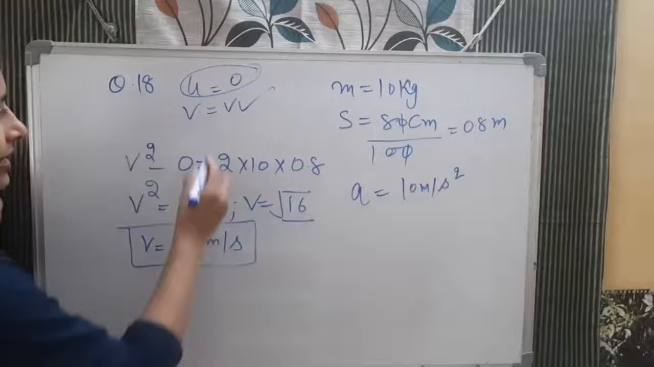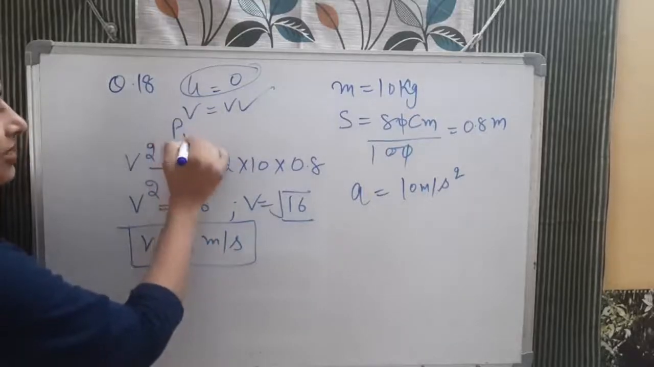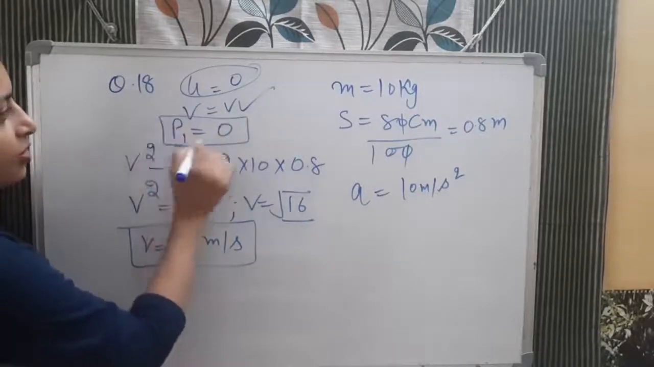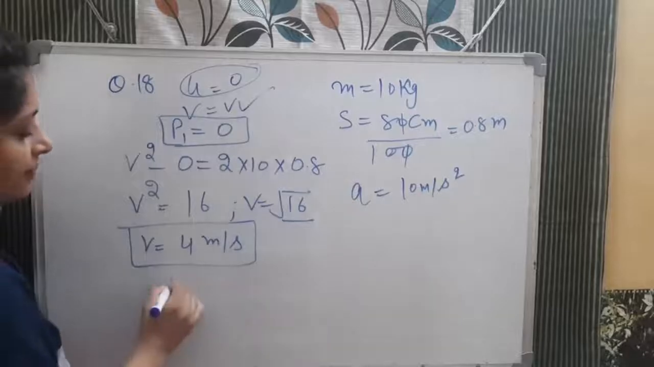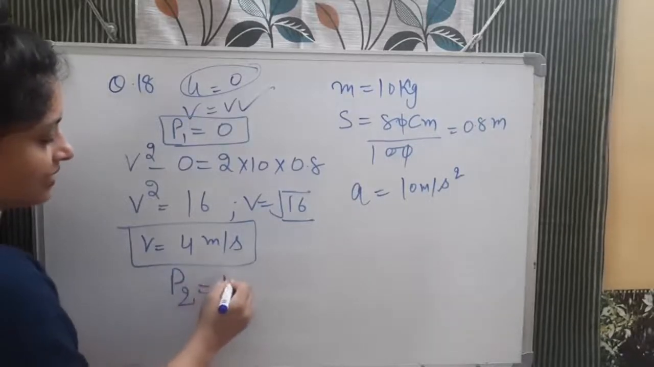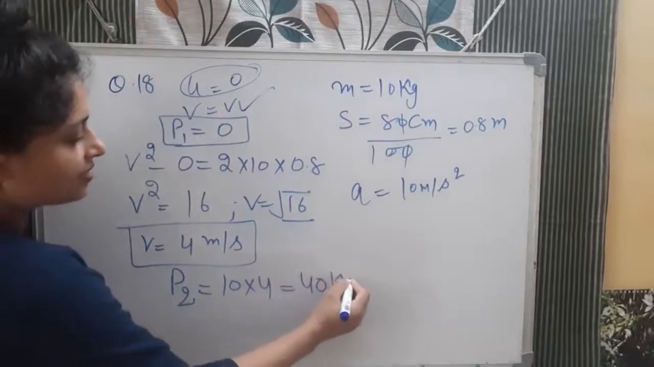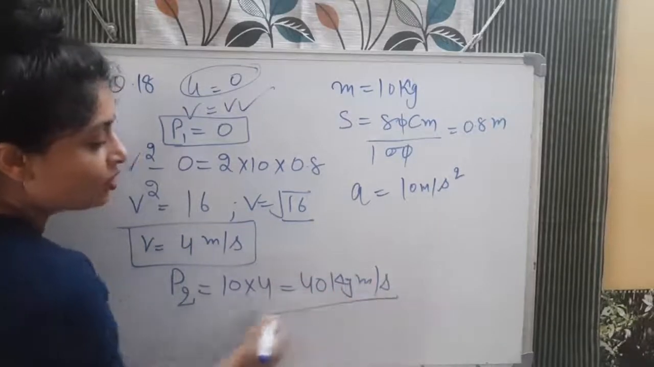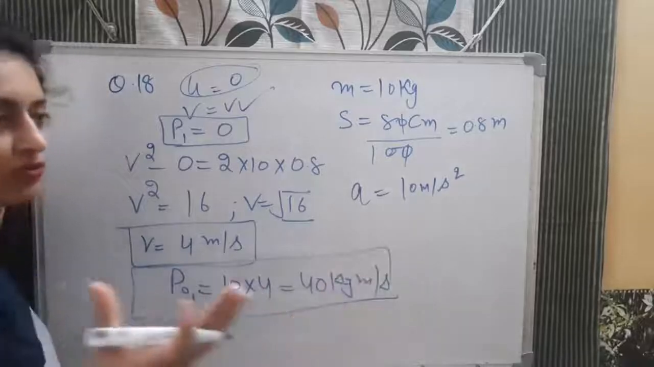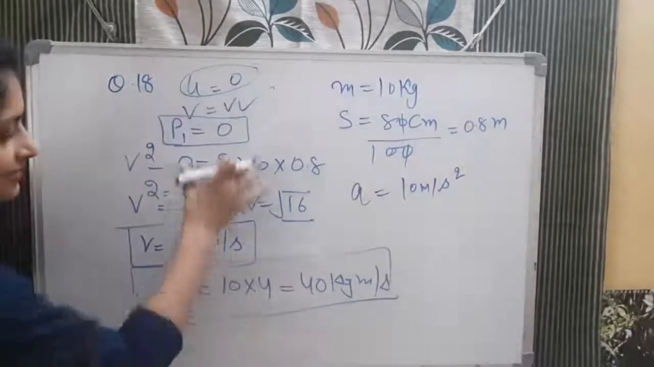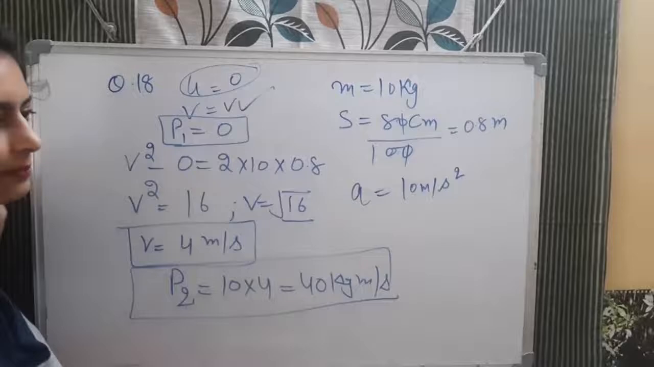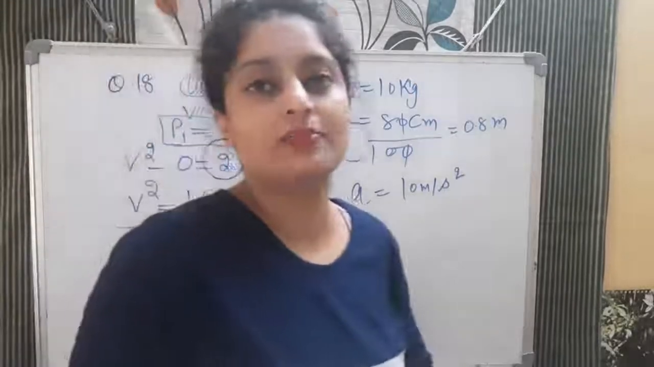Now the final momentum. Initial momentum, how much was it? p1, initial momentum is 0, because mass into initial velocity 0. p2 is the final momentum. So 10 into 4, it will be what? 40 kilogram meter per second. And if someone asks you what is the change of momentum transferred, so final minus initial, 40 minus 0, it will be 40 kg meter per second.